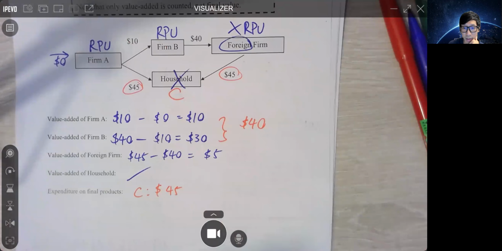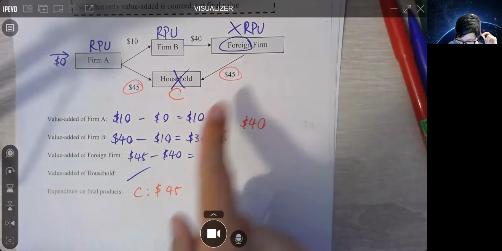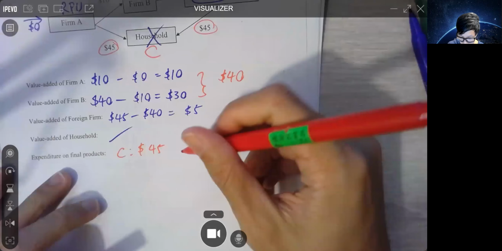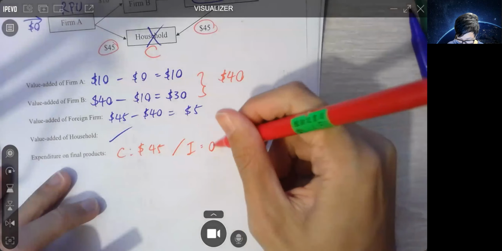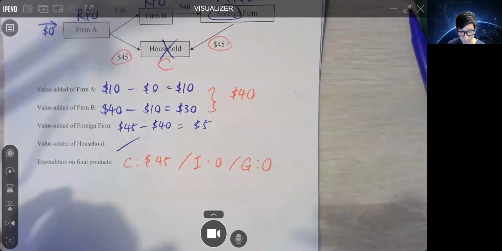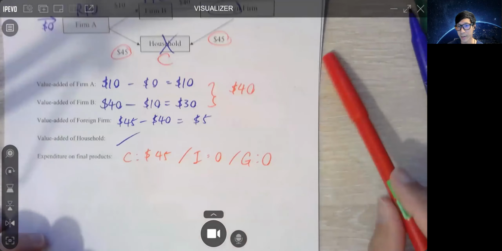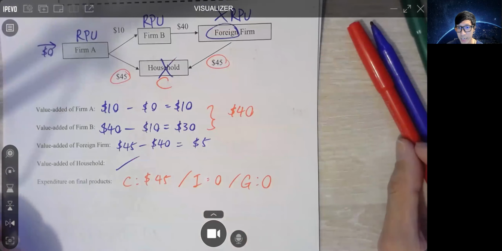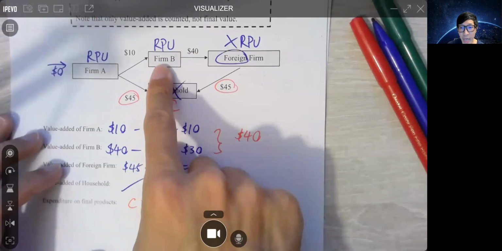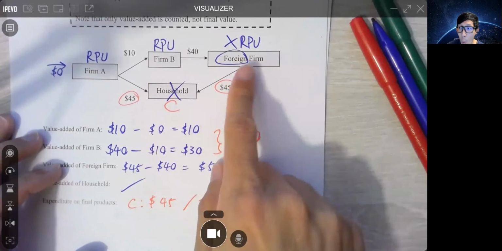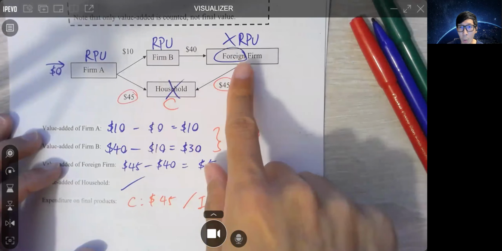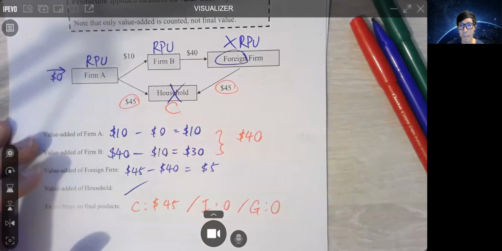OK，得唔得？Now what about I and G? Obviously we don't have I and G here, obviously, right? Then let's see. Here, firm B to a foreign firm. 而家啦，我 firm B 賣去一間外國嘅 firm.